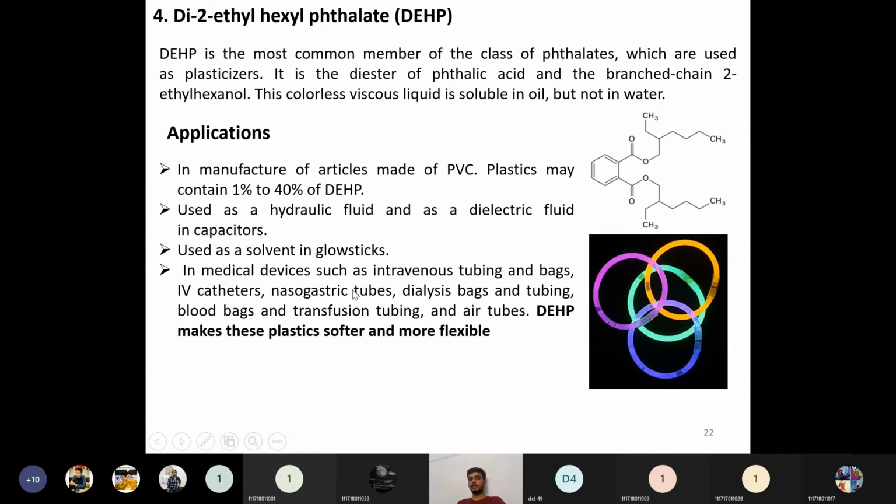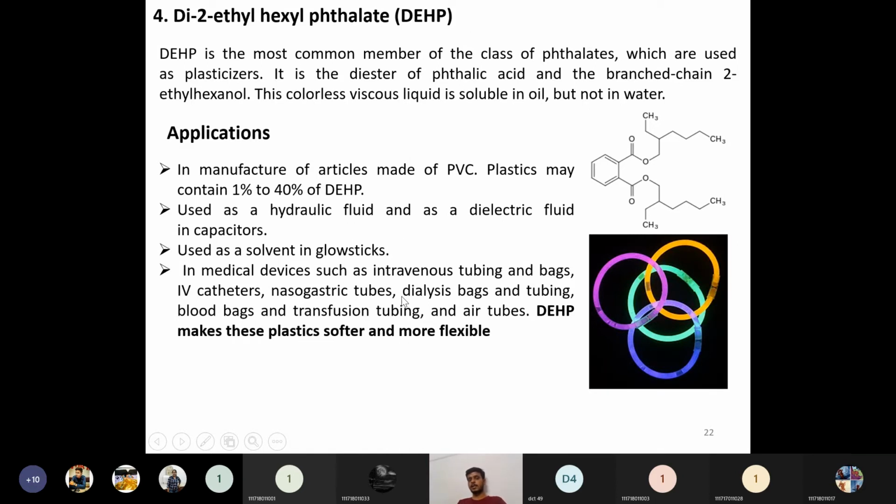Then in medical applications, in medical devices such as intravenous tubing and bags, various tubings and bags, ICU patients will be carrying many tubings and bags. To manufacture those, many catheters will use DEHP as a type of plasticizer.